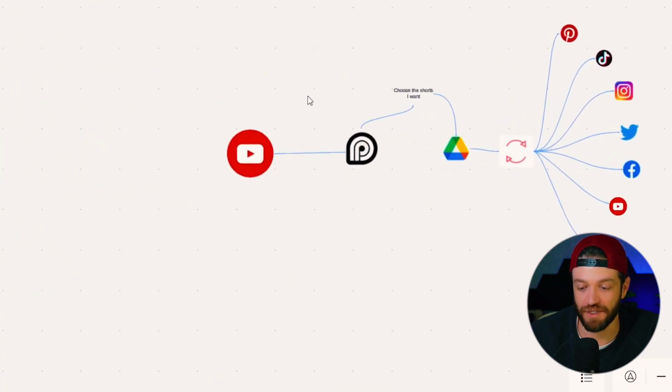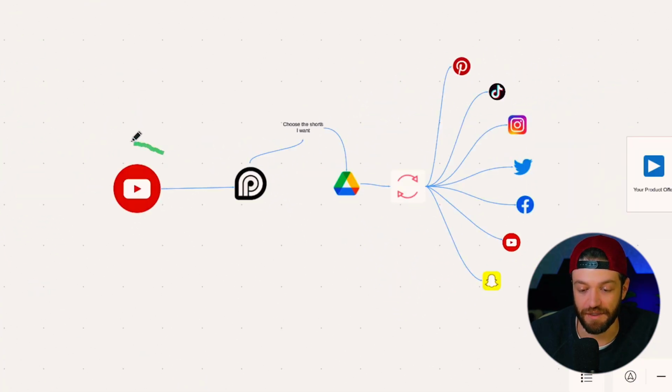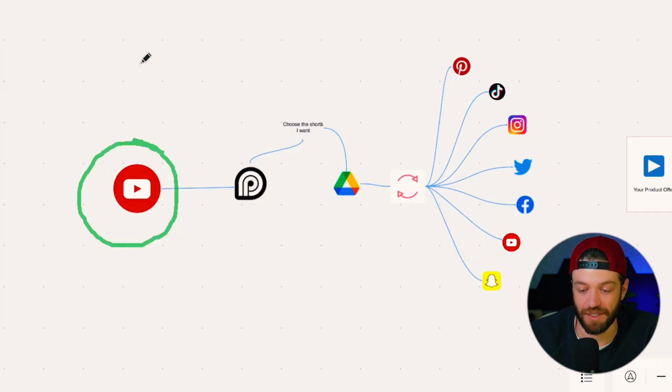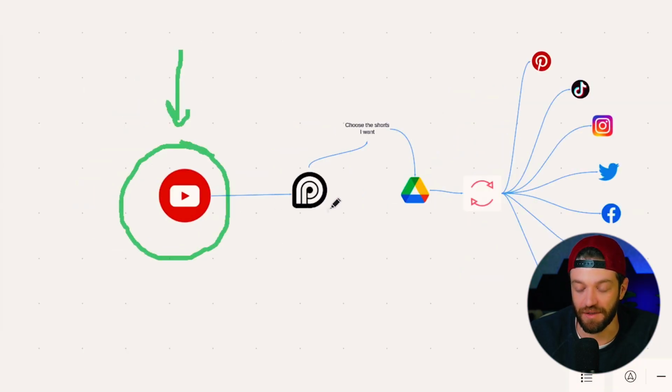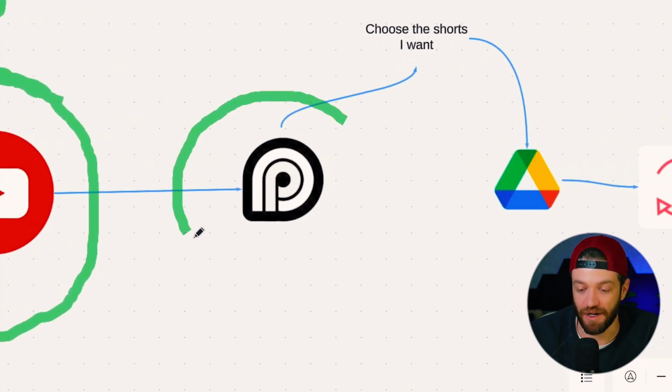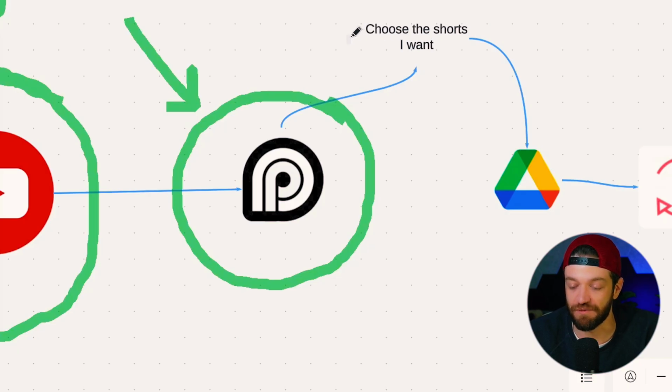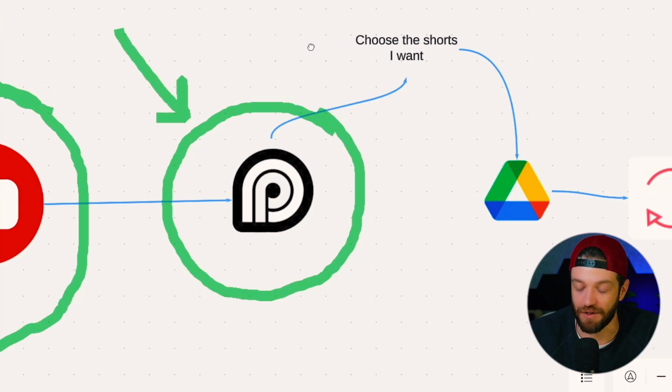Let's go ahead and move on to setup number 2 right here. This assumes that you are using YouTube as your primary posting platform. You're posting long form content, and this setup uses both this tool and this tool. Essentially what you're doing is posting your long form video onto YouTube. You're then going to paste your YouTube URL into the AI clipping tool, and from there, this tool is going to create anywhere from 5 to 20 short form videos, depending on how long your YouTube video is.